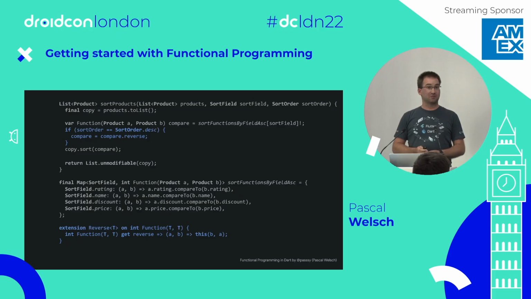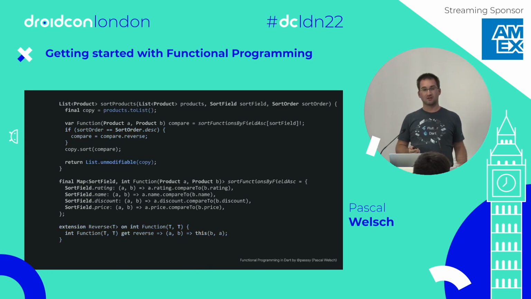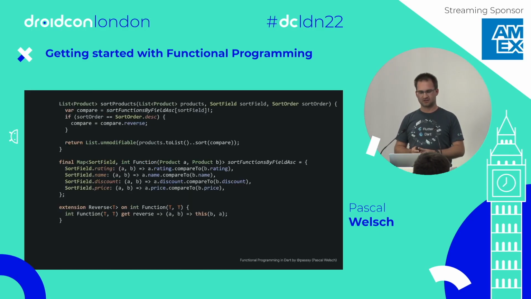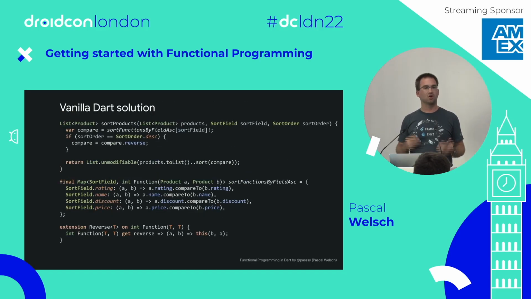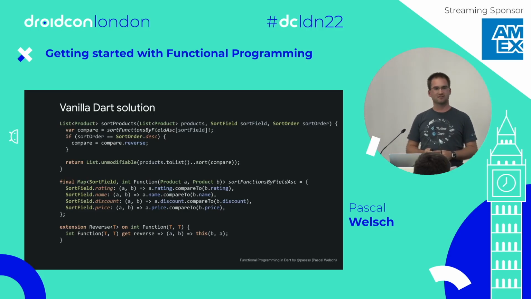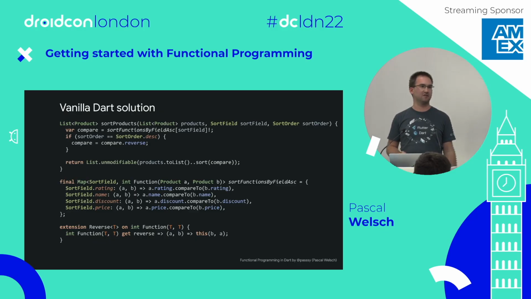By introducing that, we solve that problem too, and simply can keep our list, which just gives us a lambda for each sort field, and we can swap the sort order depending on the sort order we get in the input parameter. Lastly, we can shrink the code a bit more by collapsing the lines here into a single line. And this is our final solution. I call this the vanilla Dart solution for that thing, which is a bit more functional and, in my opinion, a bit better maintainable.